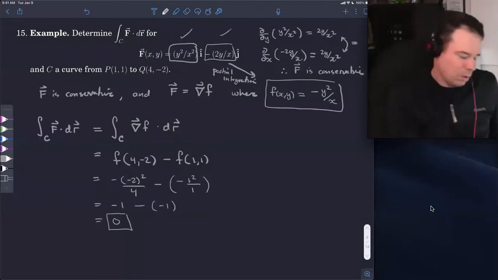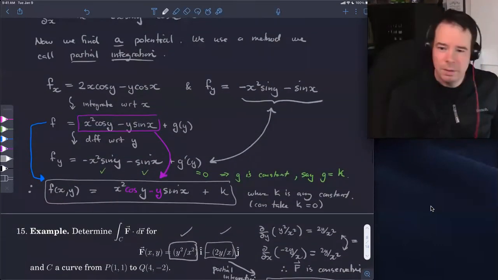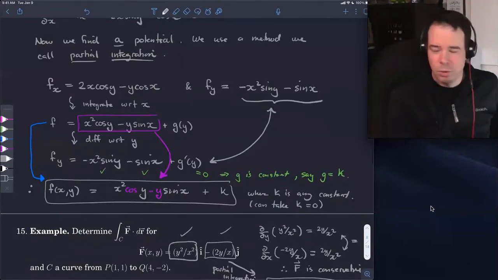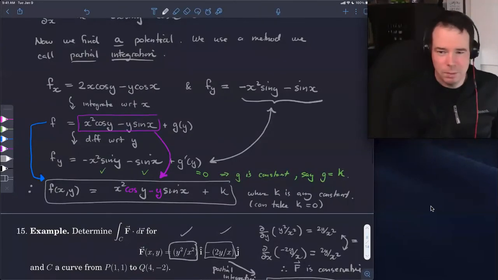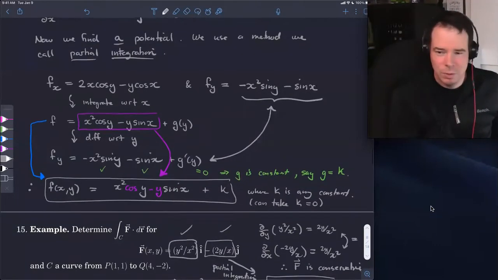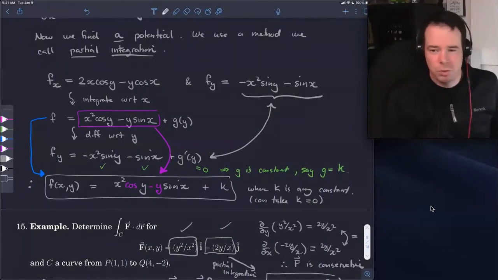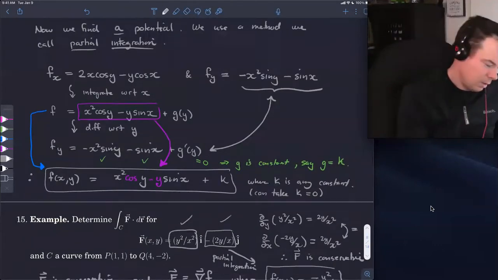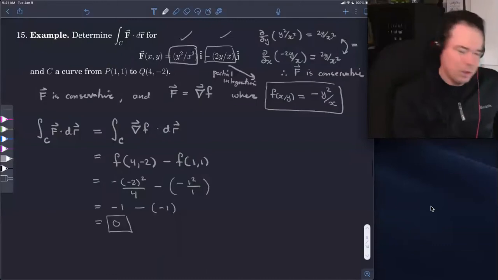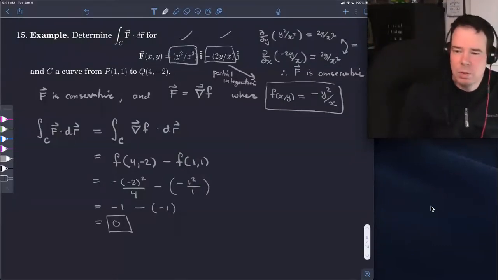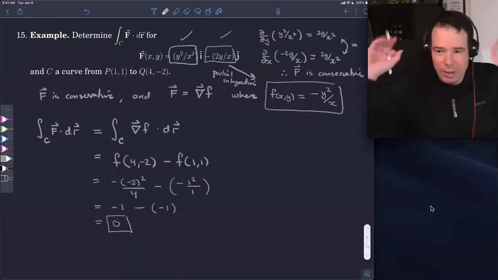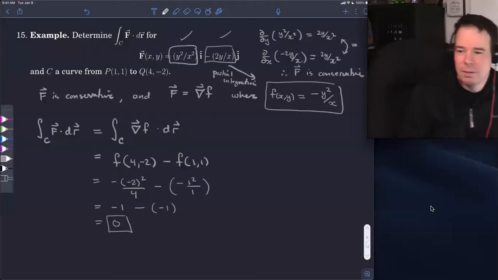I'm not saying that this is the best way to do it. I wanted to give you a contrast. So there's the partial integration way, which is foolproof, always works. Use it whenever you're unfamiliar, or it looks like you can't figure out what the potential function is without some structured approach, partial integration. However, in some situations, it'll just be screaming at you in the face. It'll say, this is what I am. This is the potential function, and you can just jot it down.